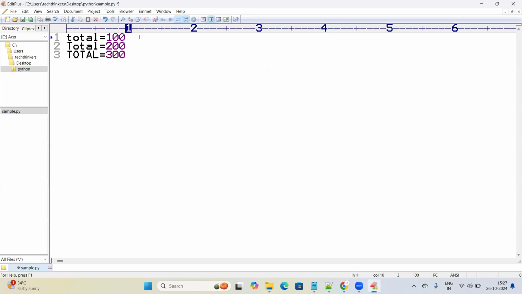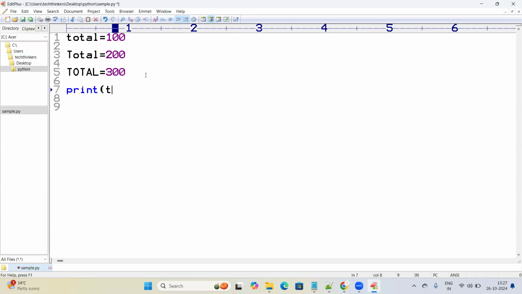And there are different variables. This total is different and this total is different. I'm just giving three variables, total with different. You see here in this total we have all lowercase letters. In this total we have one uppercase letter, starting with one uppercase letter, and here it consists of all uppercase letters only. I'd like to print something here.